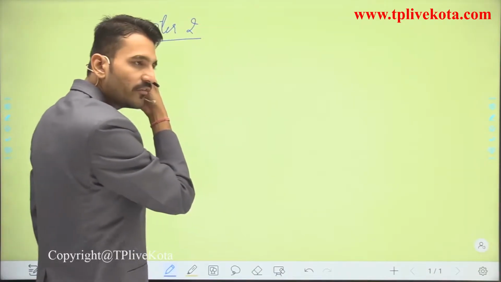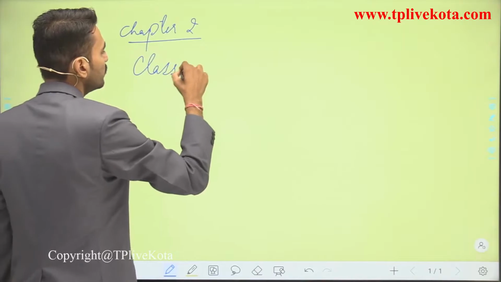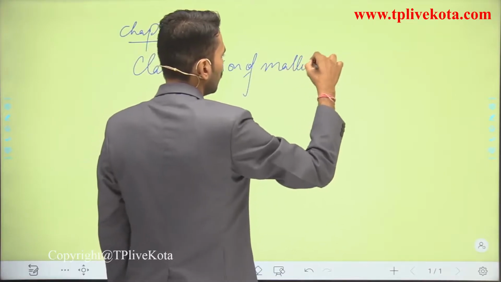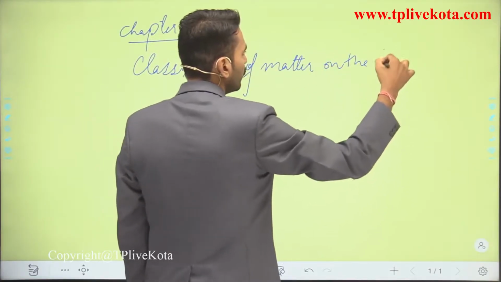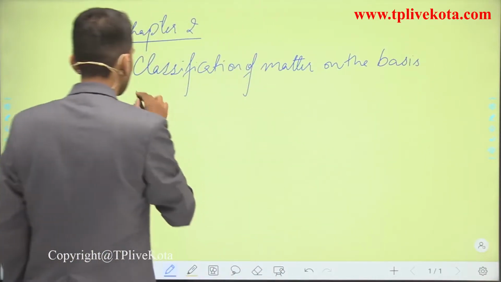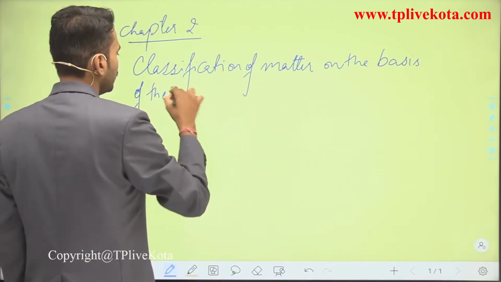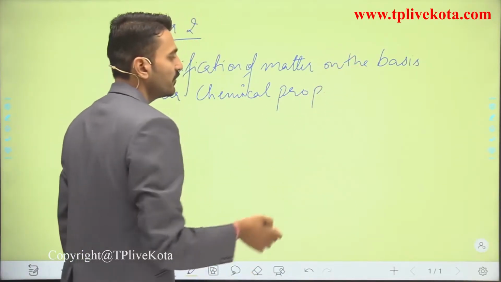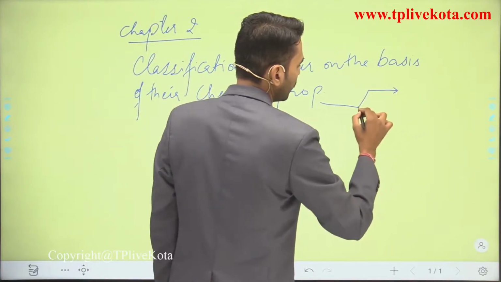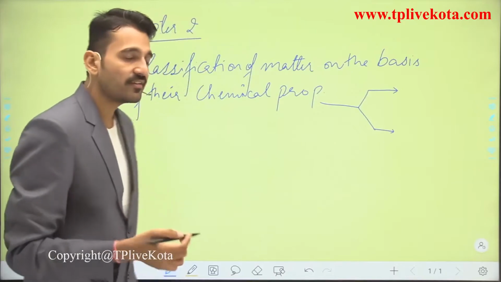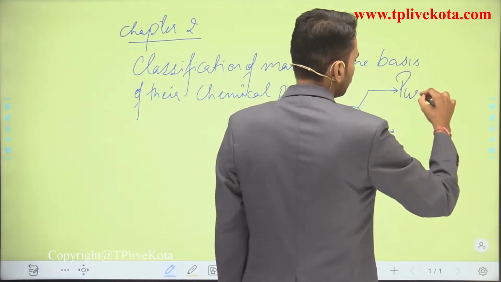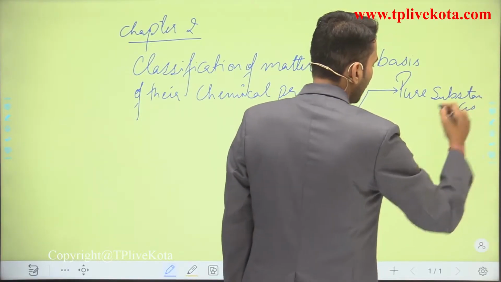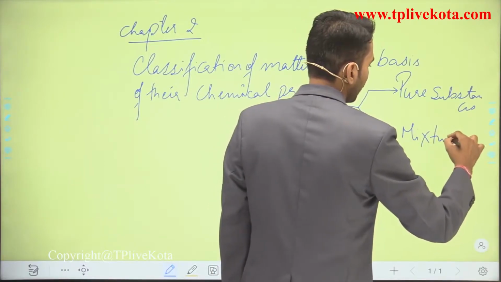Here we are going to see the classification of matter on the basis of their chemical properties, in which the matter is classified as pure substances and mixtures.